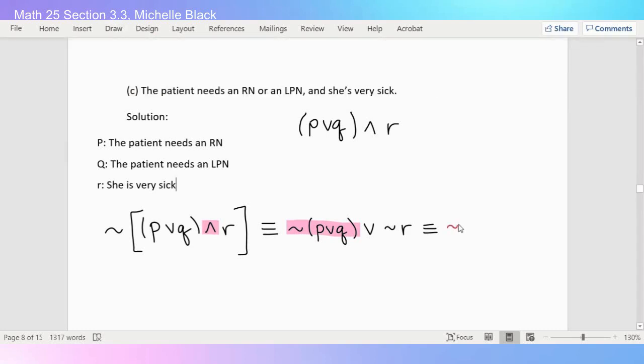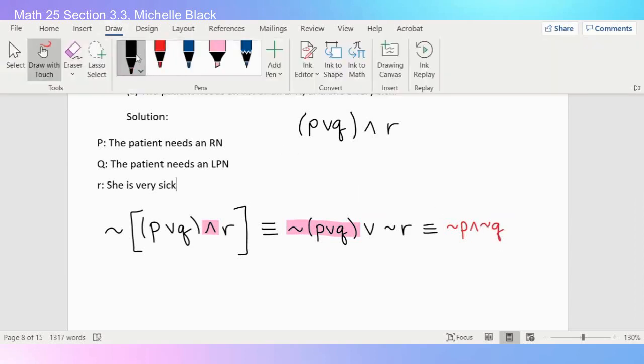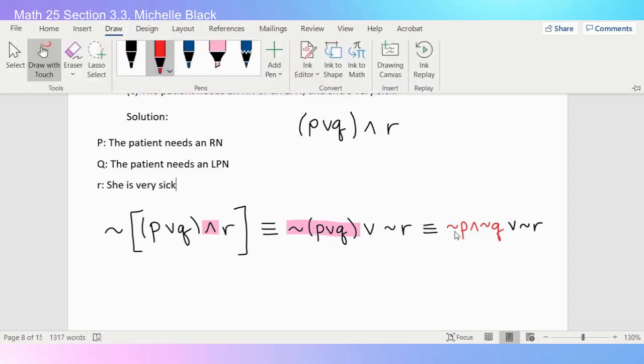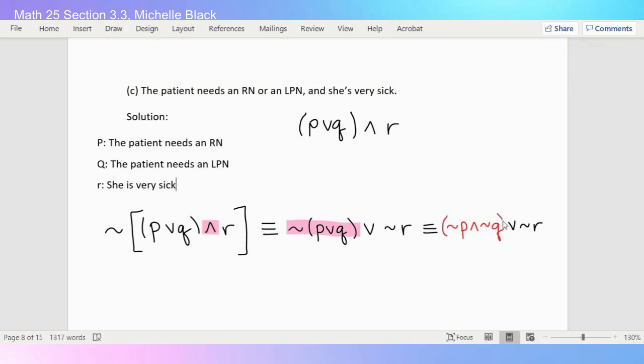So this is going to be not P and not Q. And then I haven't changed anything about the second part, which was my or not R. So we had to use De Morgan's law twice. And this red part was like our first section.